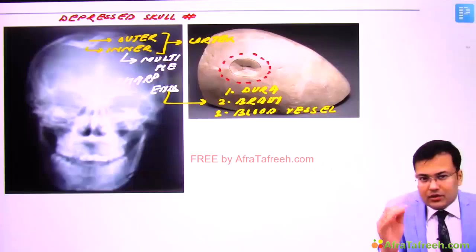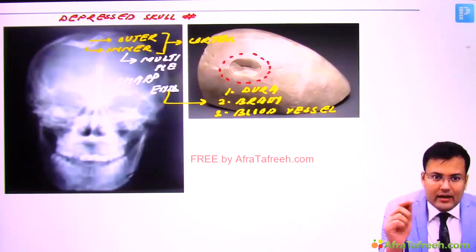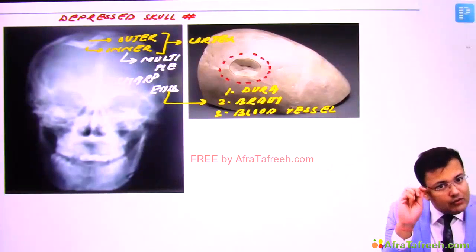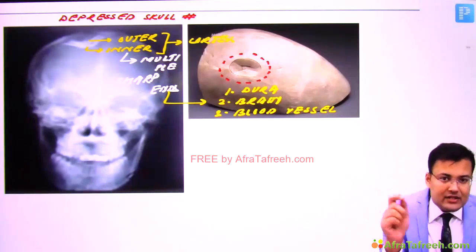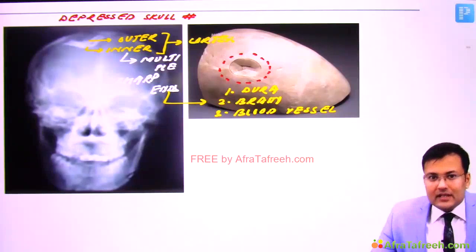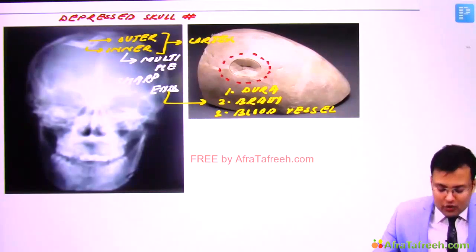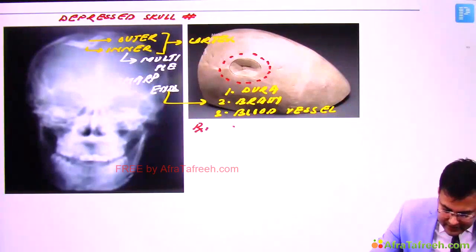So in patients who have depressed skull fracture, we have to perform craniotomy. Why? Here the bone is pressed towards the brain, that's why we have to elevate the fracture. Second, since there is dural laceration, we have to repair it. And third, blood vessel is injured, so there is bleeding, so we have to control hemostasis. So in depressed skull fracture, the treatment is craniotomy.